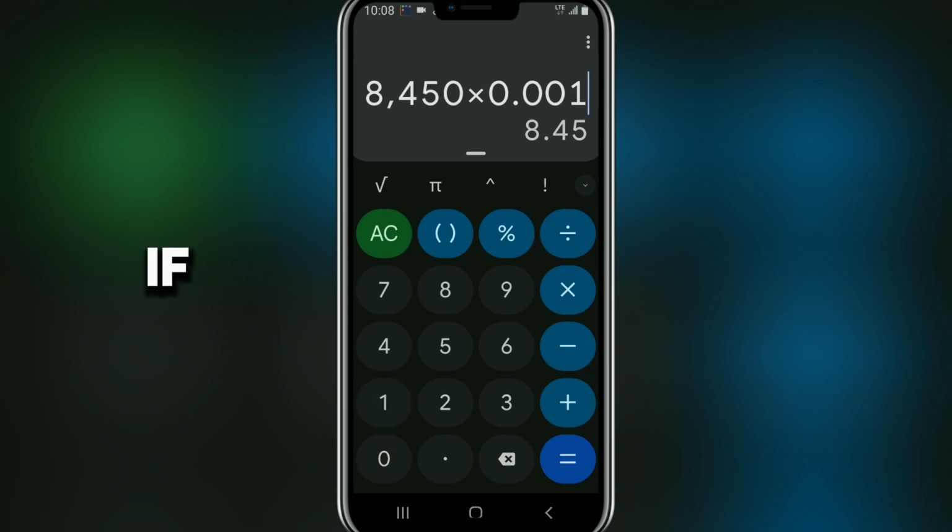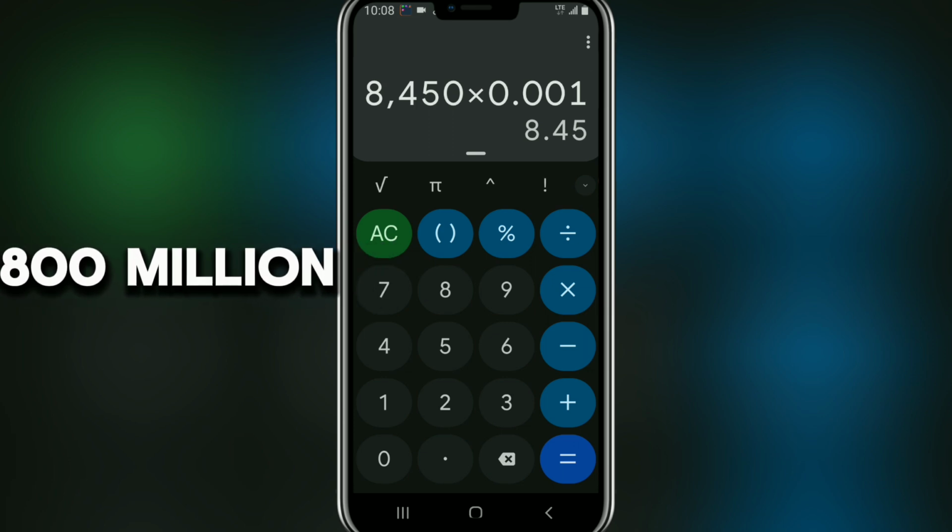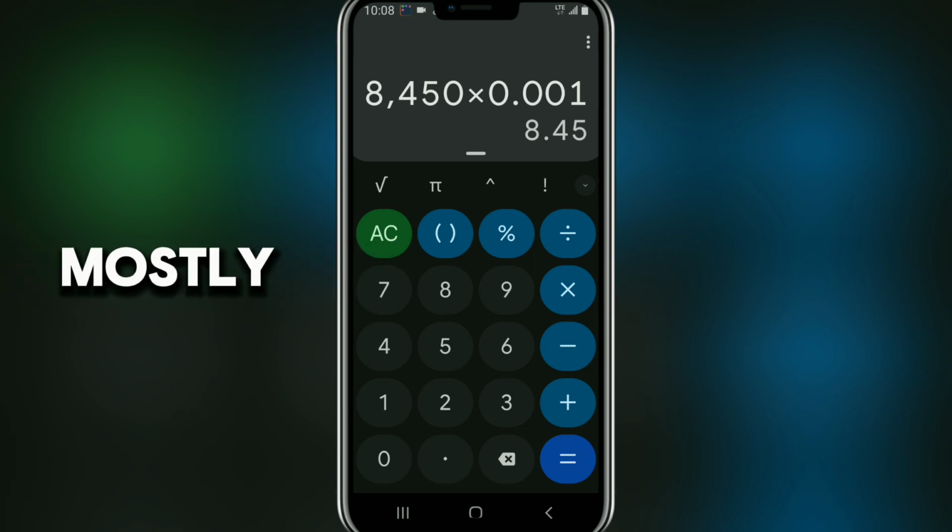If the listing price is 0.001, you are going to get $8.45 if you have 845 million. This is mostly what is happening. Most of these tokens are listing at a price of 0.001, or some are even listing at less than that.